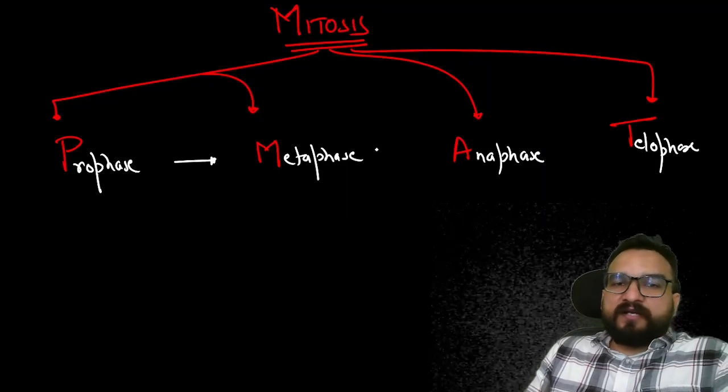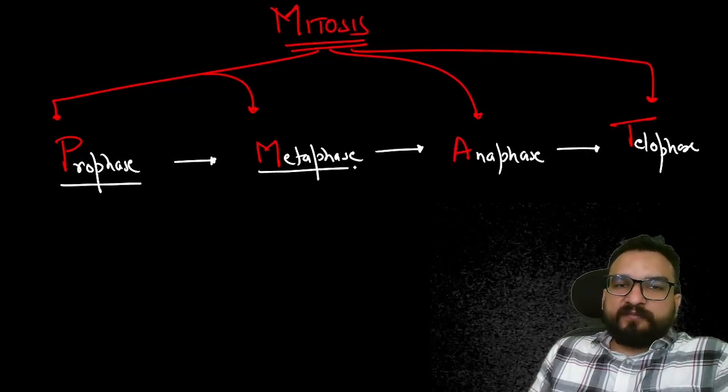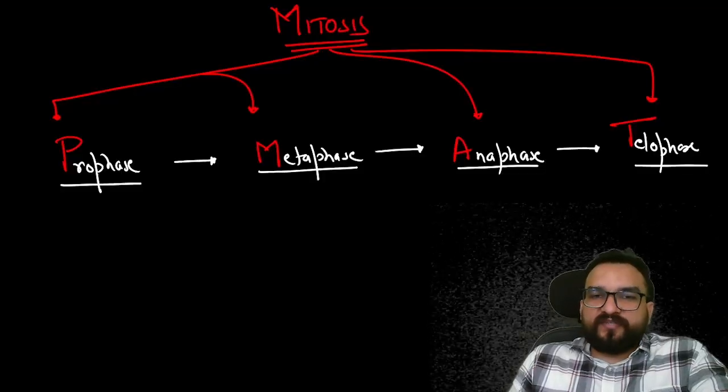Understanding? So one by one our cell will be going from this direction to this direction: prophase, metaphase, anaphase, telophase.